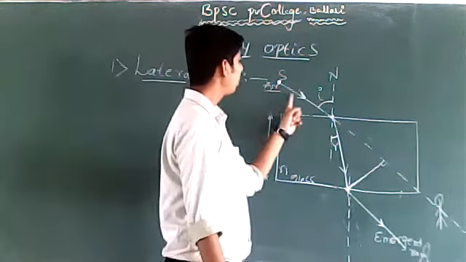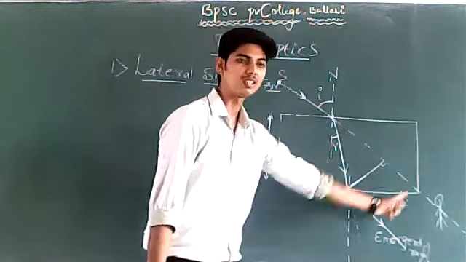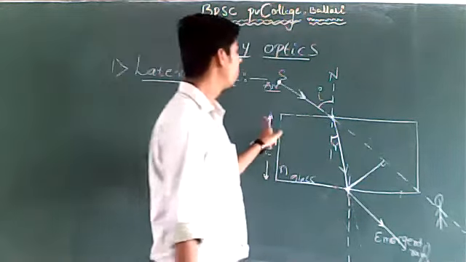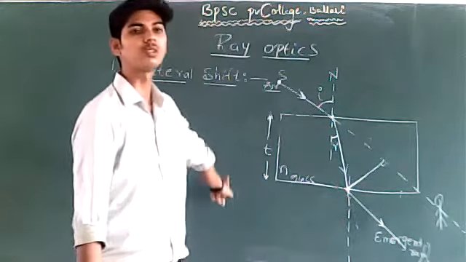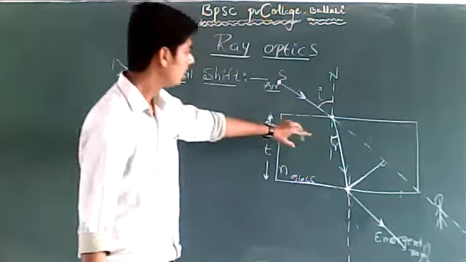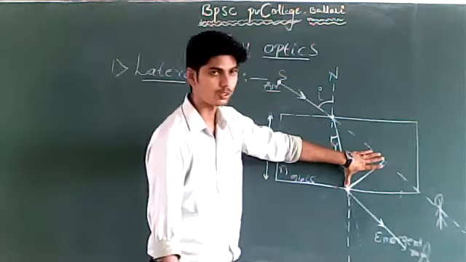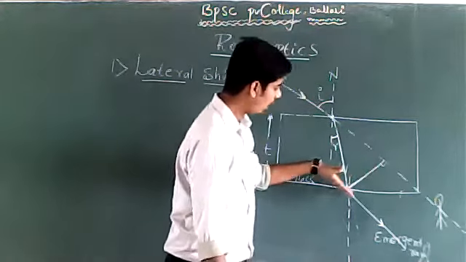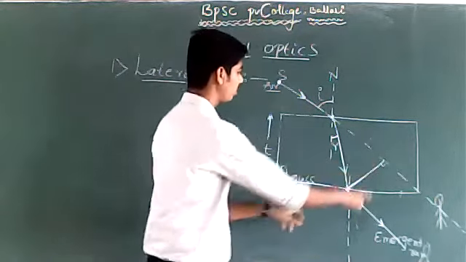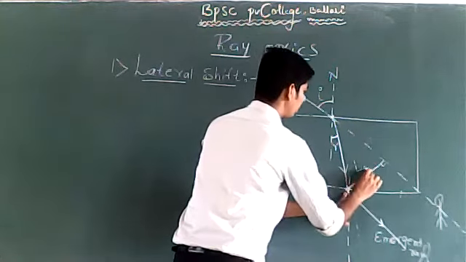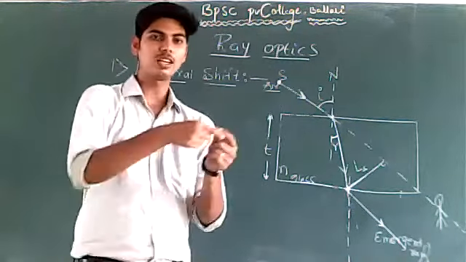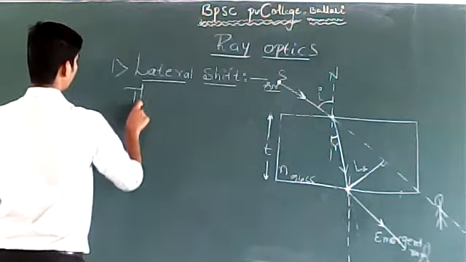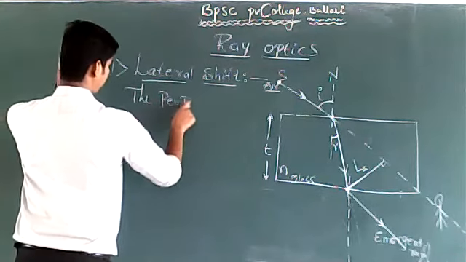Whenever a ray of light is passed through a parallel sided glass slab, this must be specified. Whenever a ray of light is passed through a parallel sided glass slab, the perpendicular distance between the incident ray extended and the emergent ray is called the lateral shift. Lateral shift is nothing but distance. So lateral shift is defined as the perpendicular distance